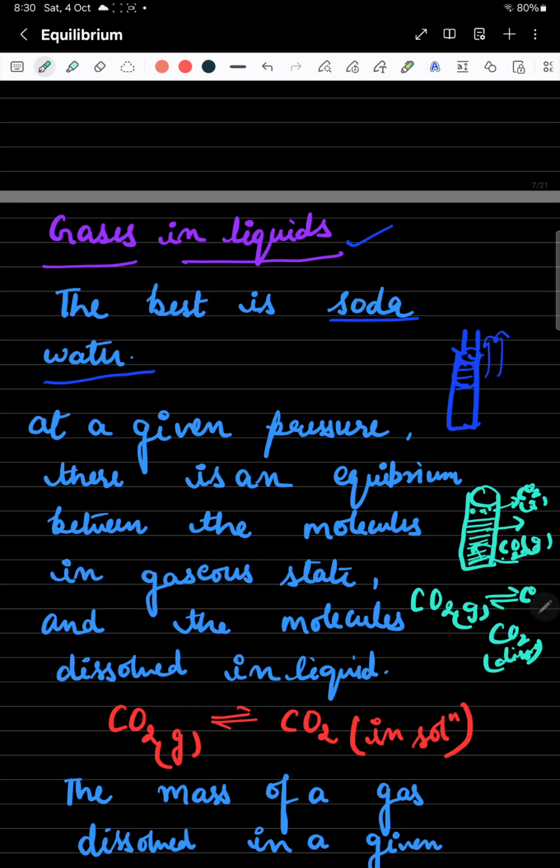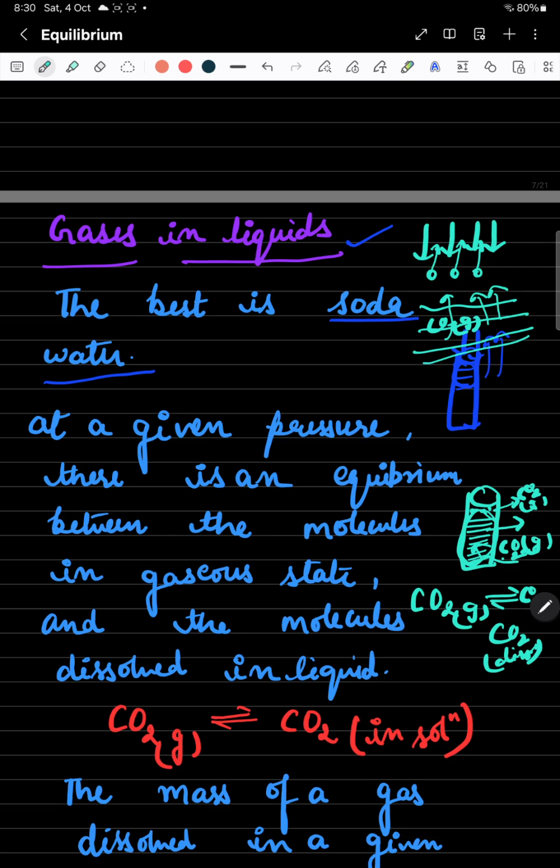Now once you are opening the lid, what is happening? Atmospheric pressure is working over there. In result, the gaseous molecules present in this space would also apply some pressure. What would happen? The equilibrium which is present over here would be disturbed. Once this equilibrium is disturbed, whatever carbon dioxide gas is in the liquid form is also escaping out.